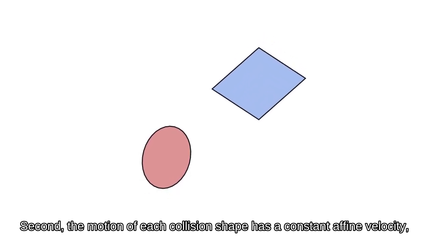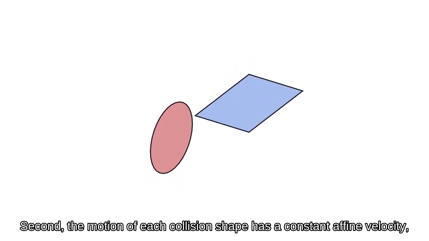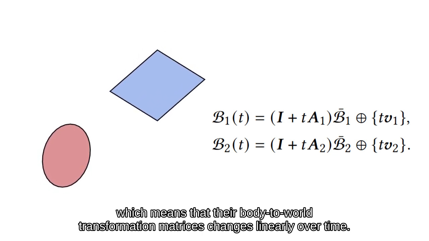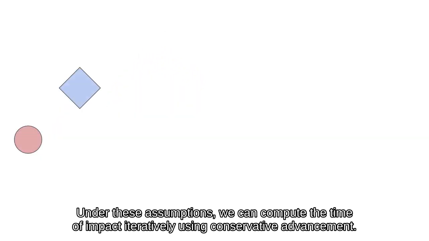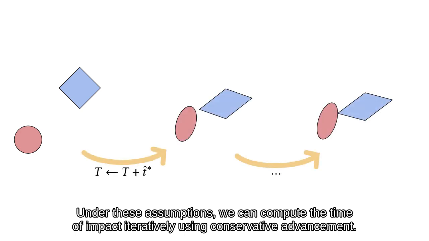Second, the motion of each collision shape has a constant affine velocity, which means that their body-to-world transformation matrices change linearly over time. Under these assumptions, we can compute the time of impact iteratively using conservative advancement.